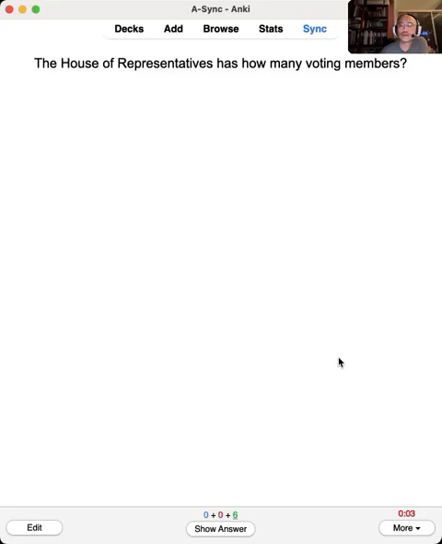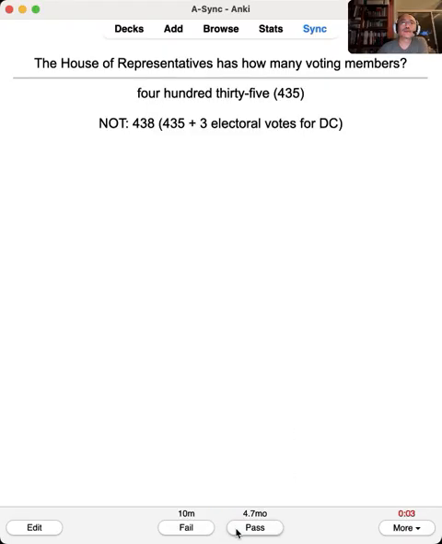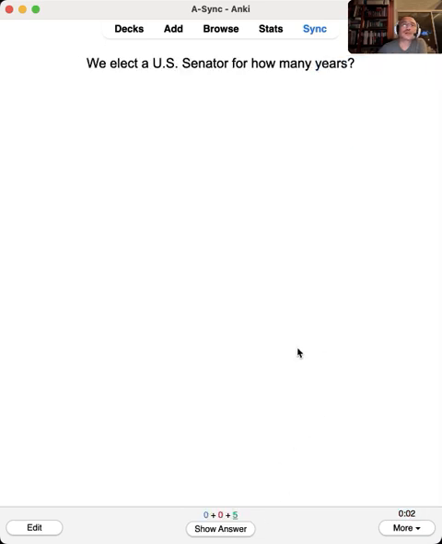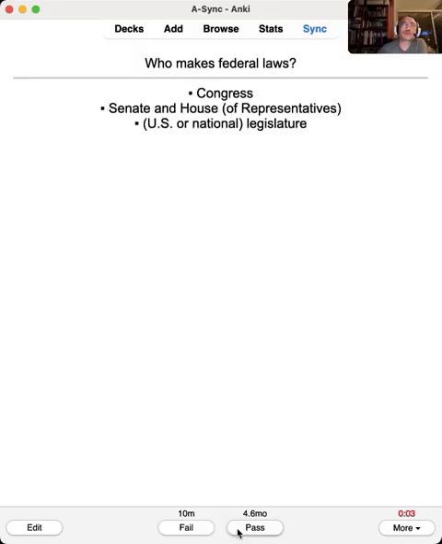The House of Representatives has how many voting members? 435. Some say 438 or 538, but that is the total of electoral votes. So 435 members. We elect a U.S. Senator for how many years? 6 years. Who makes federal laws? Congress.